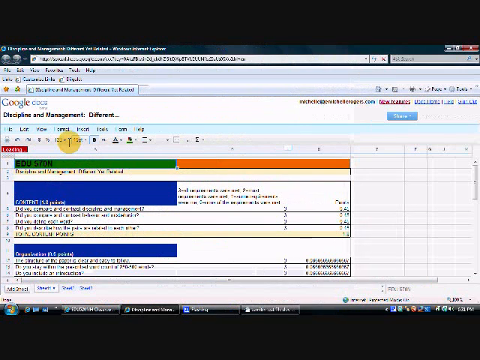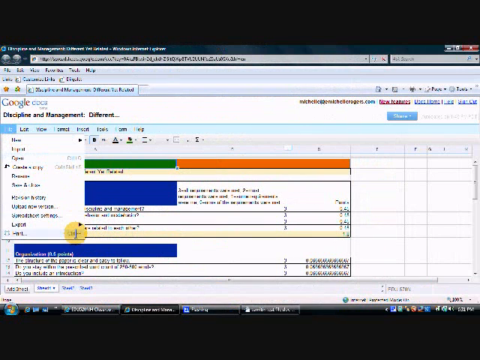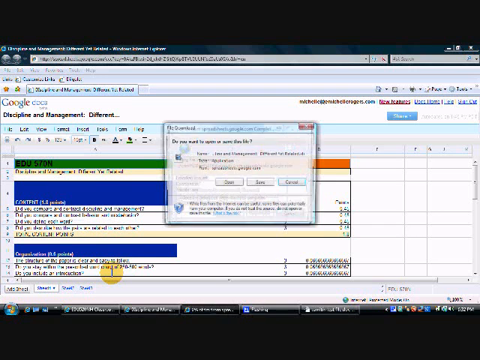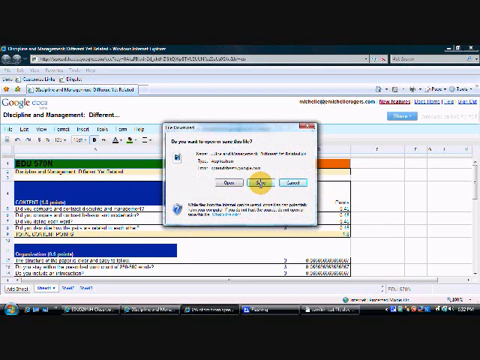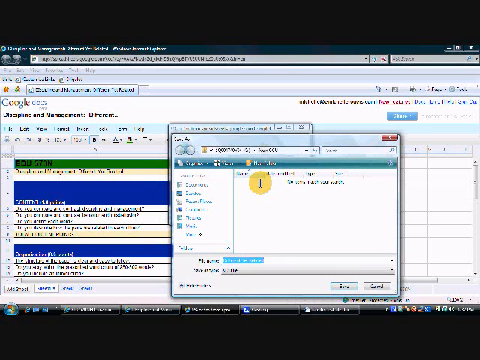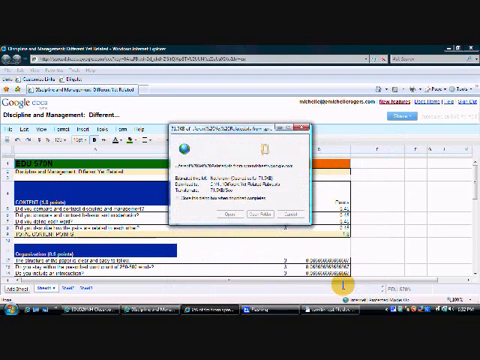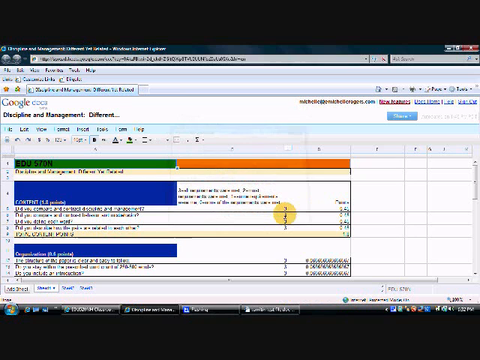You also need to download this rubric, so you're going to say file and export. You're going to export it to an XLS because that is Excel, Microsoft Excel. Export it to XLS, so then you're going to click save, and I'm going to save it in that same file, and it says different yet related rubric. And then I'm going to click close. Now I can go ahead and close this up.